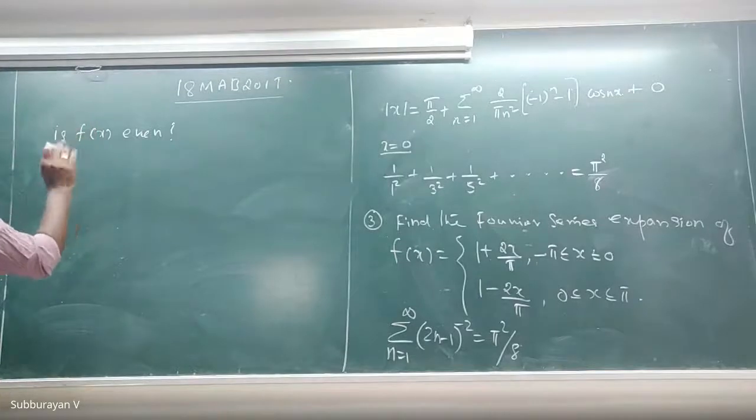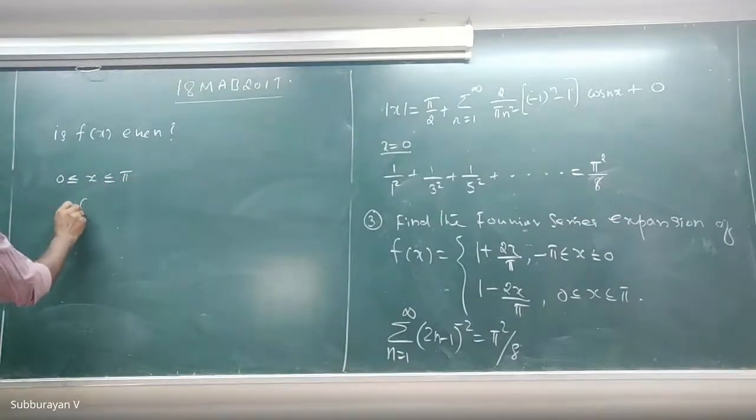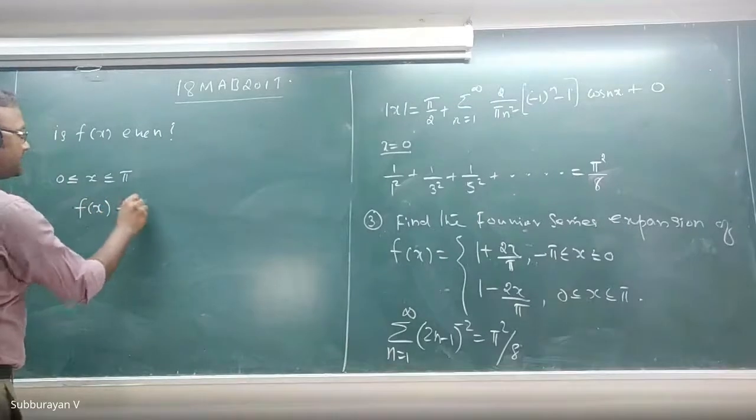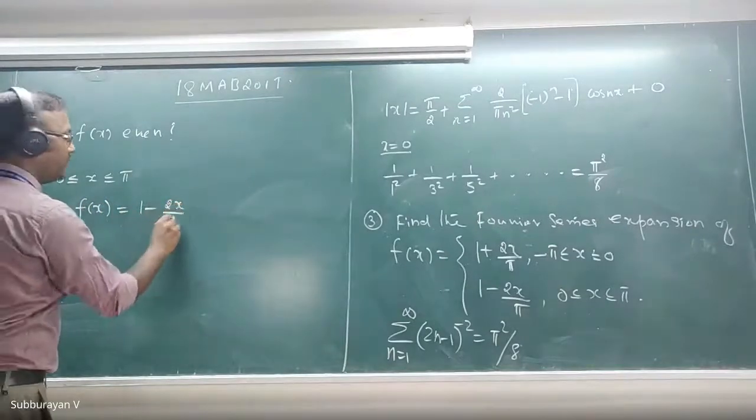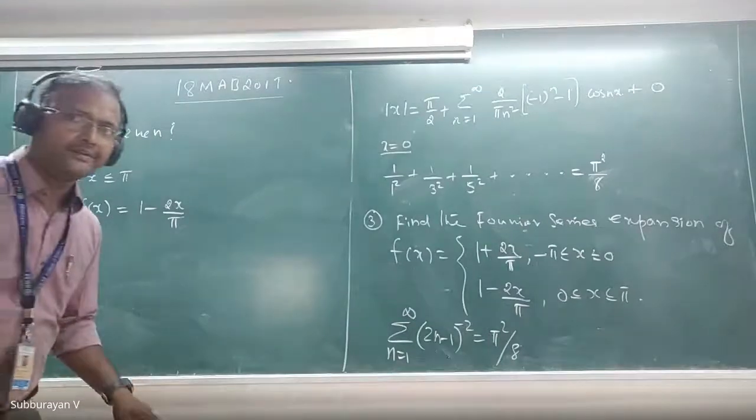Sir, because for the range 0 to pi, we have a minus sign in front of x. Wait. This is 0 less than or equal to x less than or equal to pi. In this interval, what is your f of x? F of x is 1 minus 2x divided by pi. Okay, fine. Then proceed.